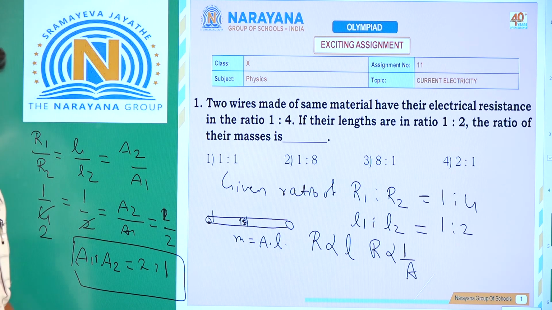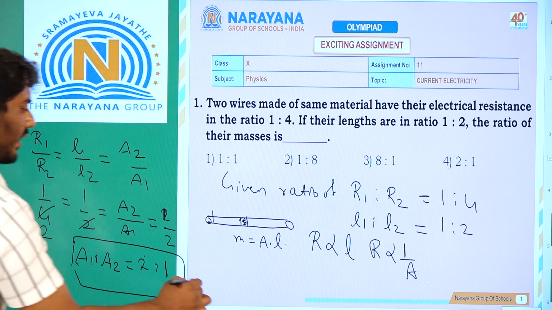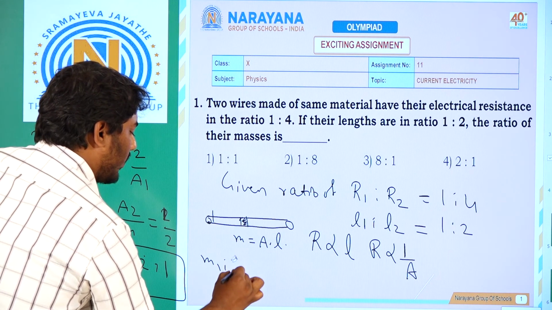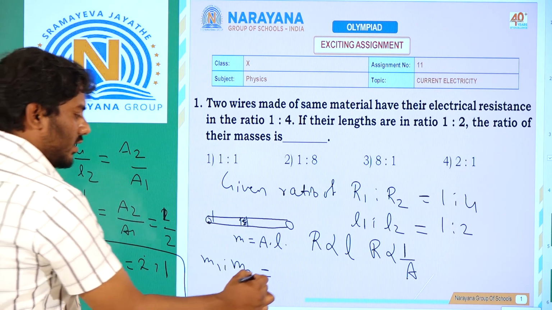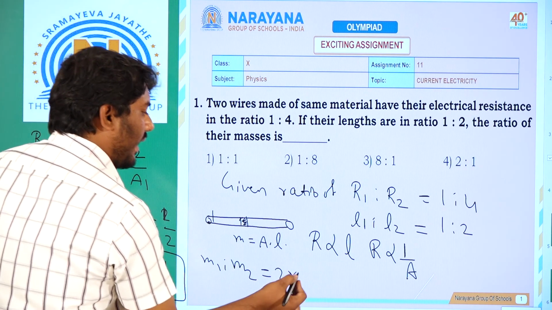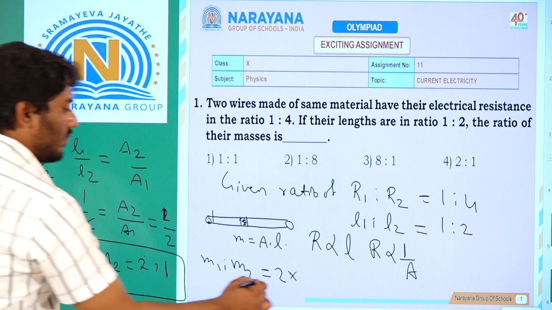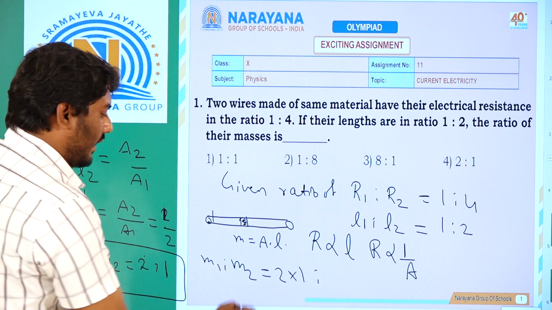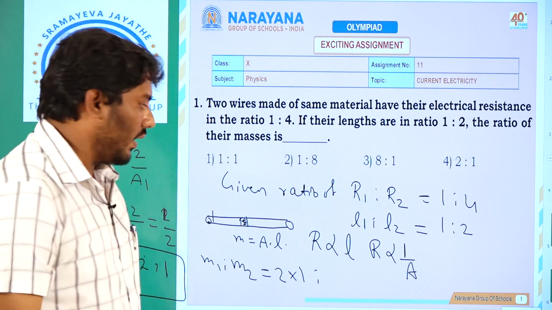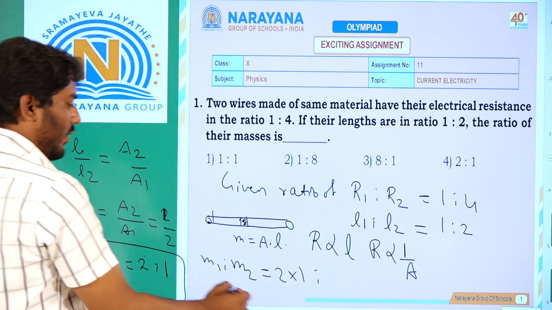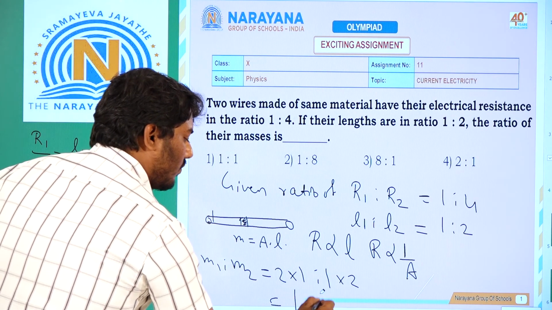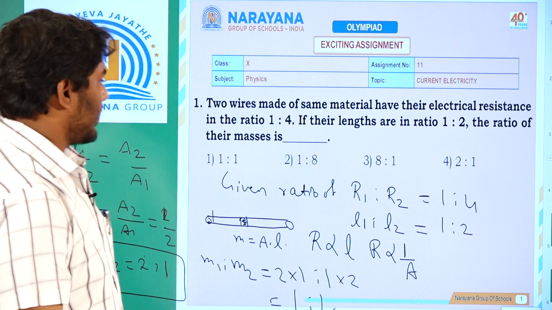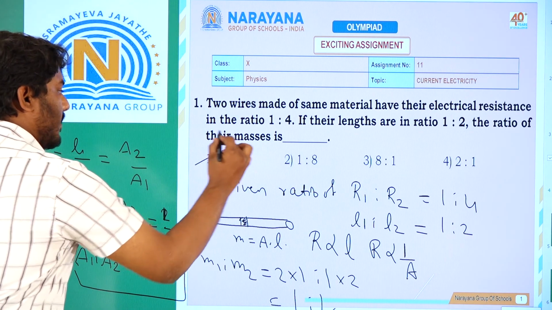But what is mass? Mass is area into length. So M1 is A1 into L1, which is 2 into 1, how much is the first length? 1. What about M2? M2 is A2 into L2. A2 has come out to be 1, into 2. Again they both get cancelled out. Finally I will be left with 1:1. So the correct option is 1.